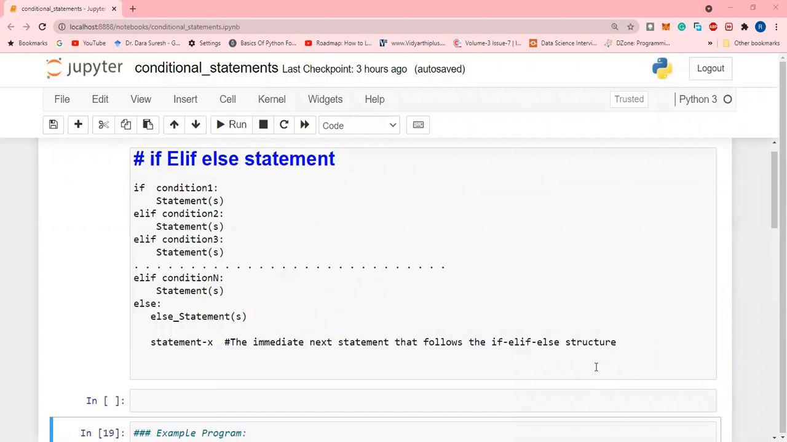Last class we discussed conditional statements. Among that, we discussed the if statement and the if else statement. Now we are going to discuss the if elif statement in Python, or the cascading elif statement in Python.